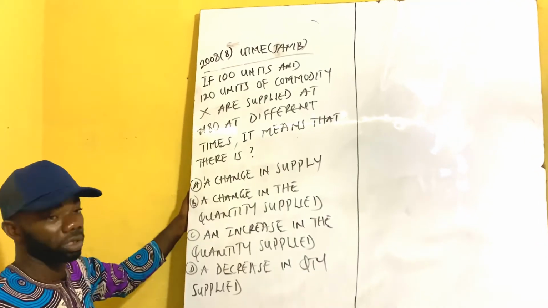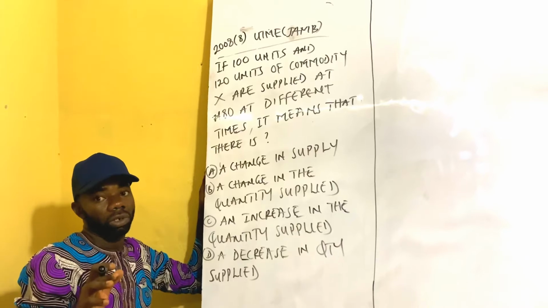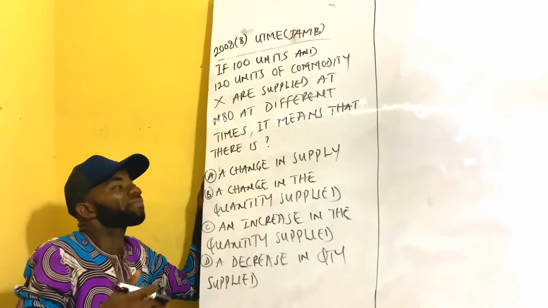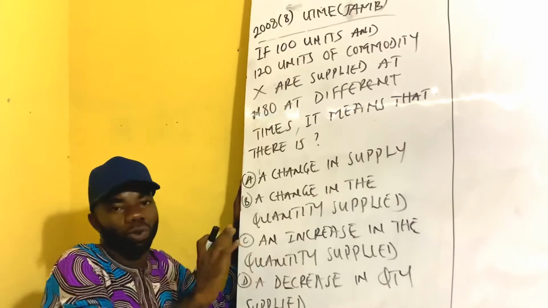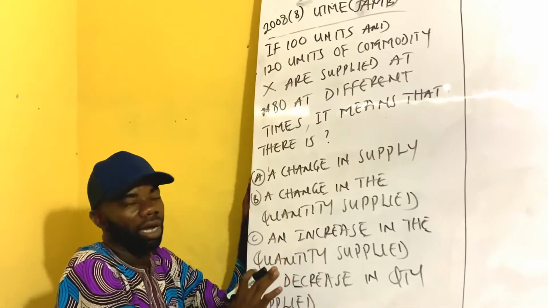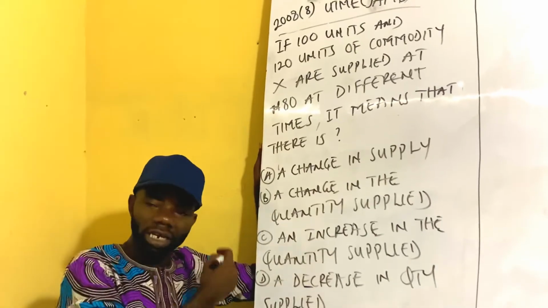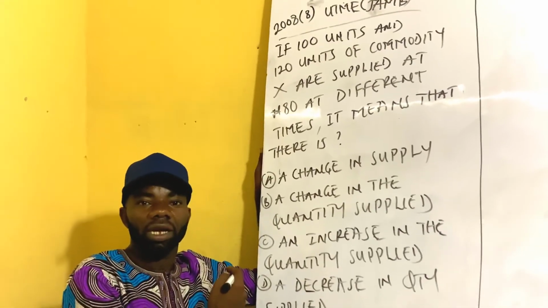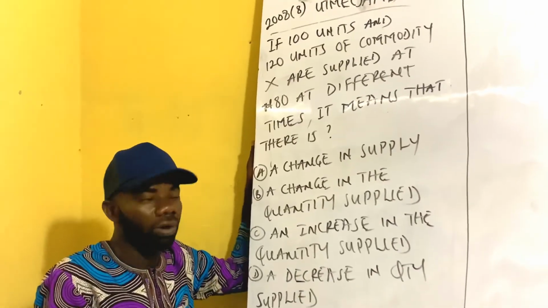Looking at the options, the first thing I want students to have in mind is the subtopic where the question is coming from. If you look at this subtopic, you realize that we're talking about change in supply. How?